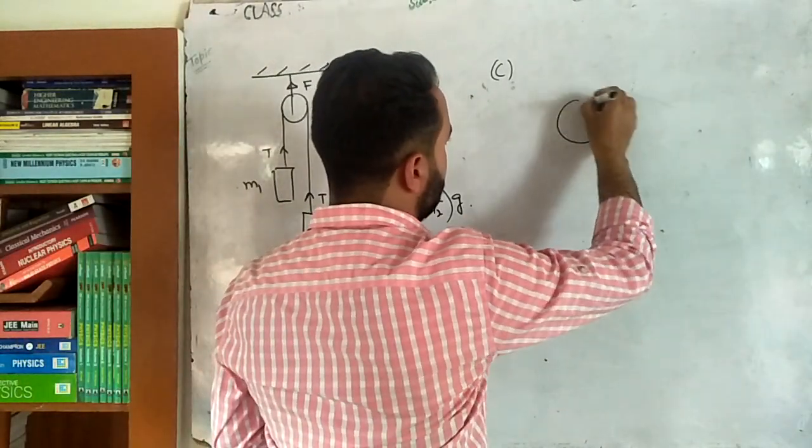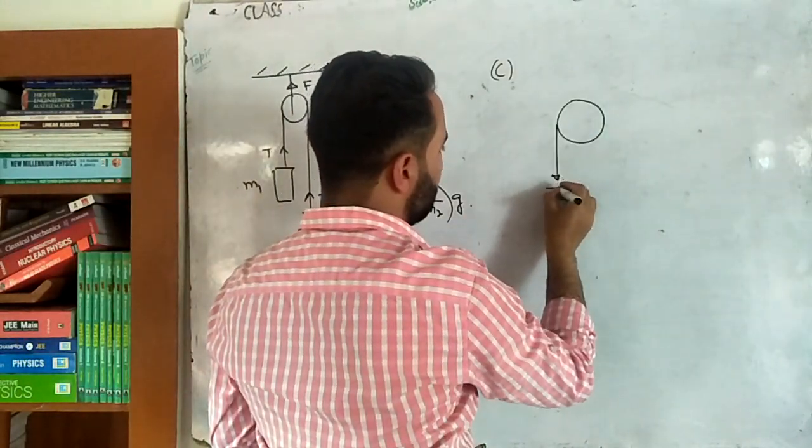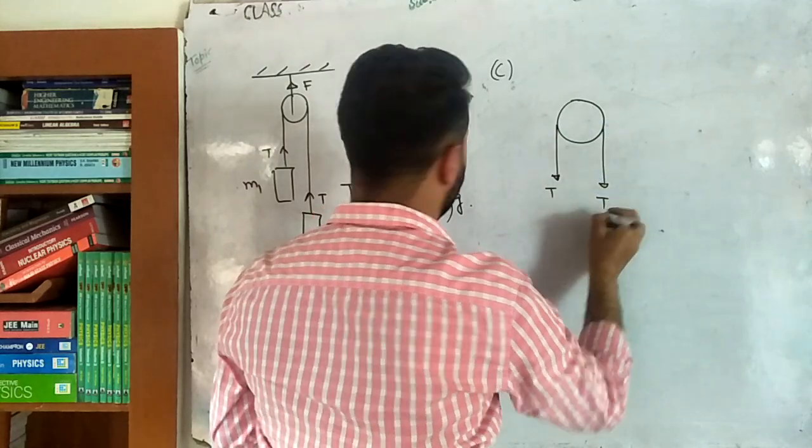So this is a pulley here. Okay, in the downward direction there is one force, that is T, along this direction, and here is one more T, like this.